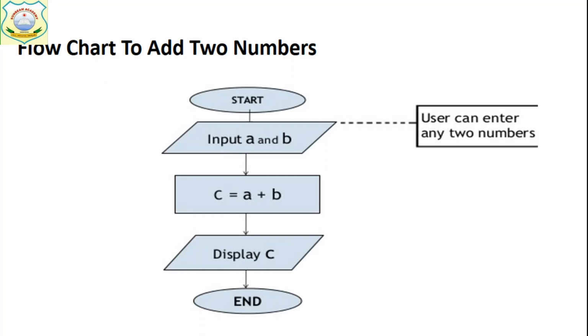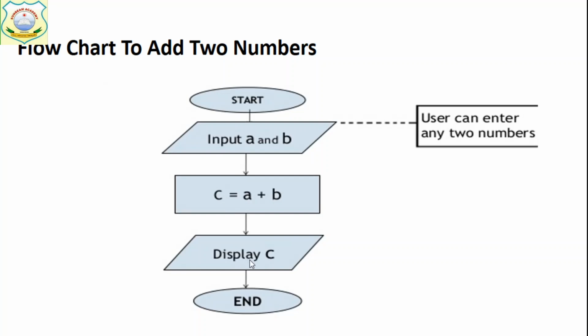For input we have the parallelogram. So here we have written input A and B in the parallelogram. Now we have to process it. We have to add A and B. So we have the rectangle box, or we can say process box. Processing is done in the rectangle.